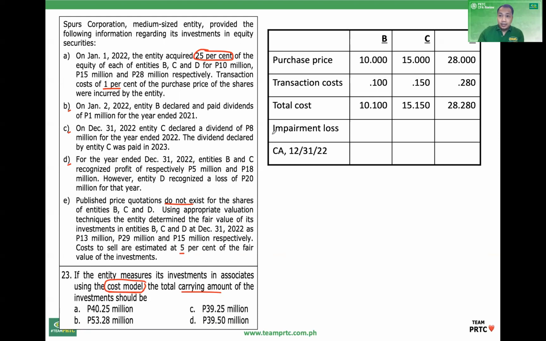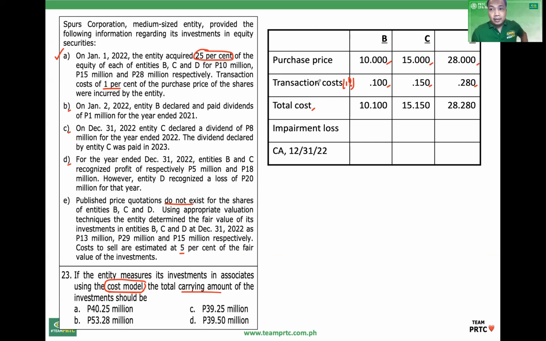Okay, under the cost model, the investment is initially at cost. And when we say cost, it includes the transaction cost. So the purchase price in letter A is 10 million, 15 million, 28 million, amounts in millions by the way, times 1% transaction cost.